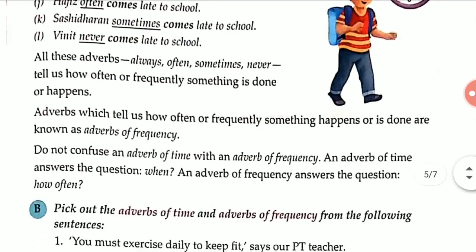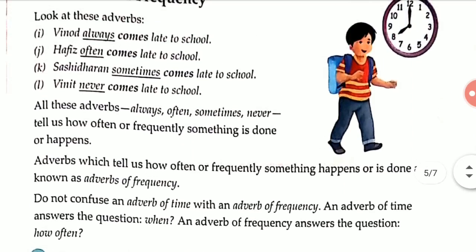Okay. Do not confuse an adverb of time with an adverb of frequency. An adverb of time answers the question when. An adverb of frequency answers the question how often. Got it? It is very clear that an adverb of frequency always answers the question how often, kitni baar. But an adverb of time answers the question of when, like right now, later.